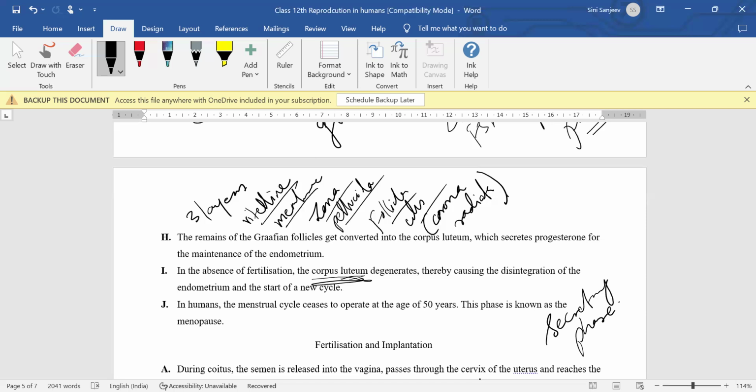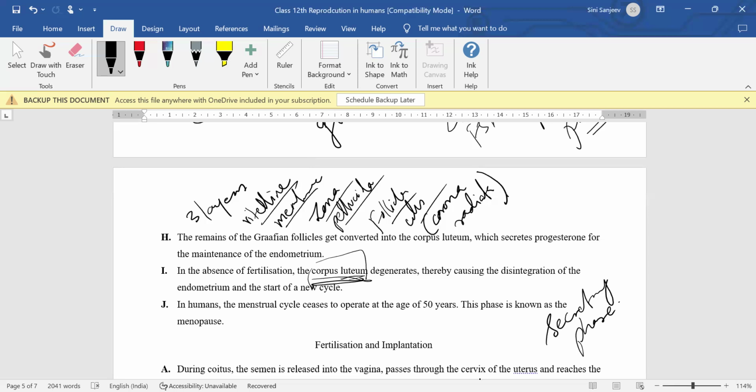The endometrium layer should be thick, and it is very important if the fertilized egg has to get implanted in the uterus, right? So for the entire pregnancy process, the endometrium layer should be intact. For this only, a large amount of progesterone is produced. And this progesterone is being produced by whom? The corpus luteum, right?